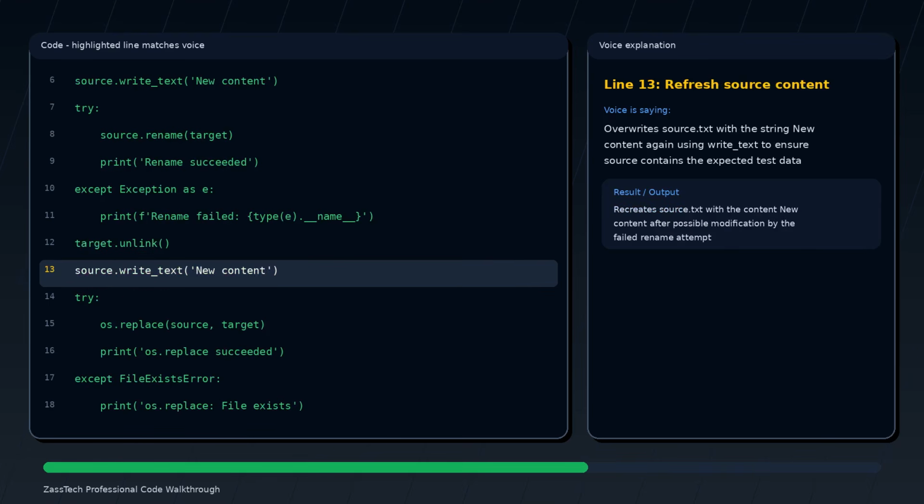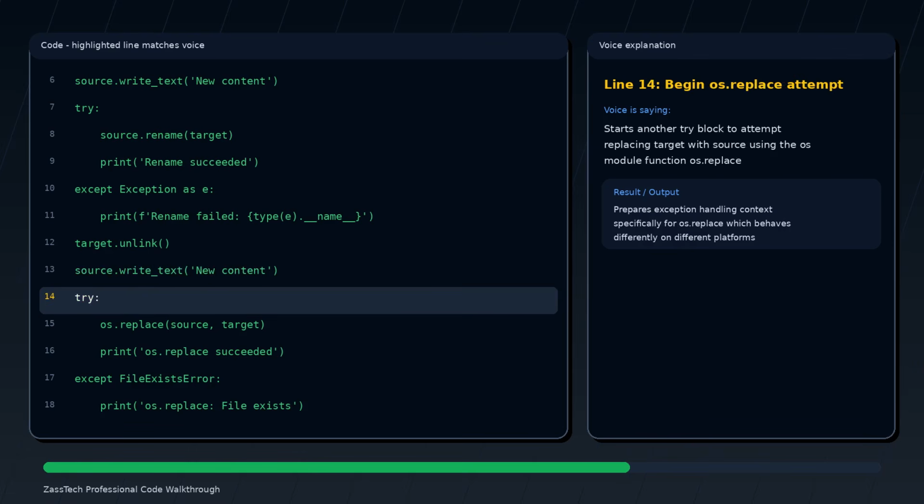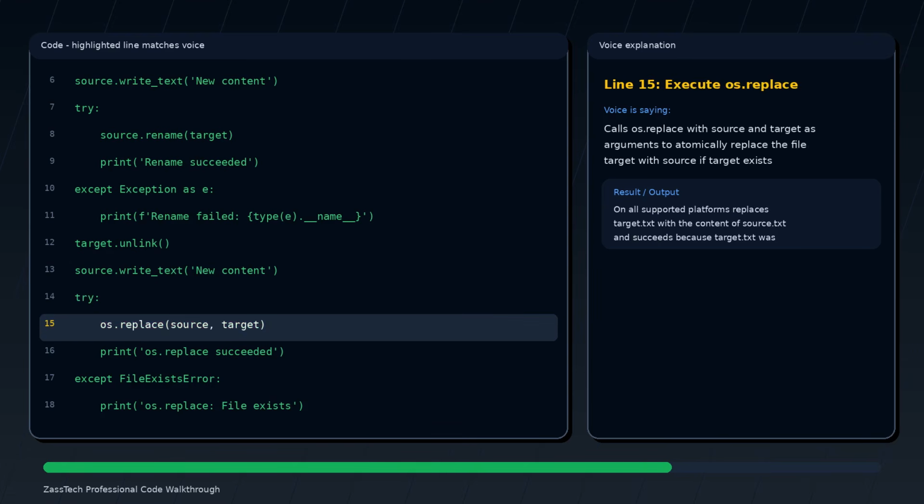Overwrites source.txt with the string "new content" again using write_text to ensure source contains the expected test data. Starts another try block to attempt replacing target with source using the os module function os.replace. Calls os.replace with source and target as arguments to atomically replace the file target with source if target exists.